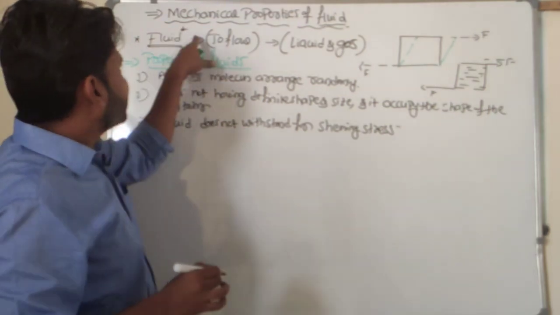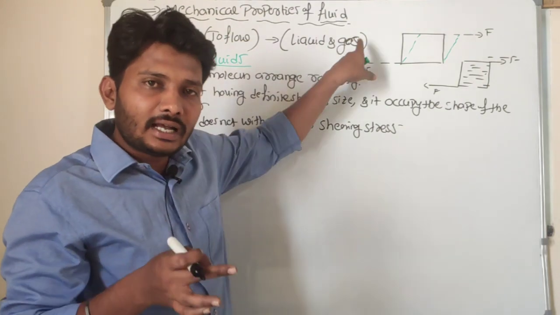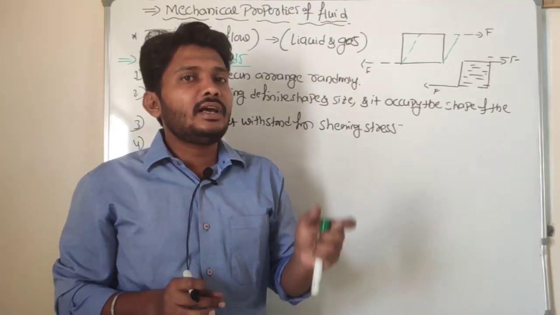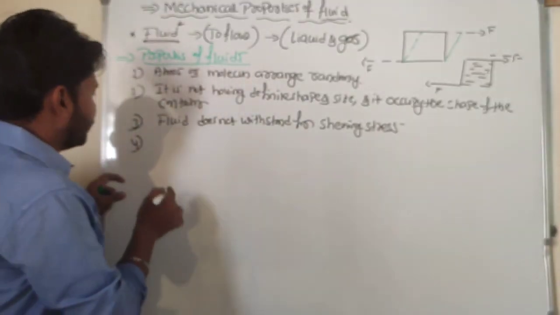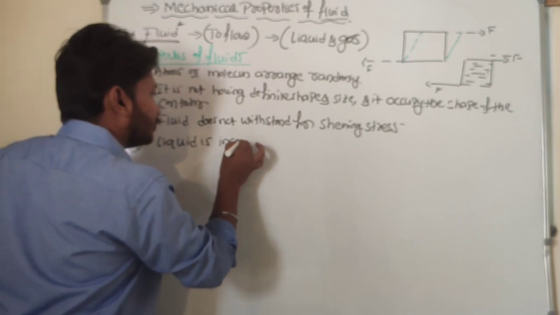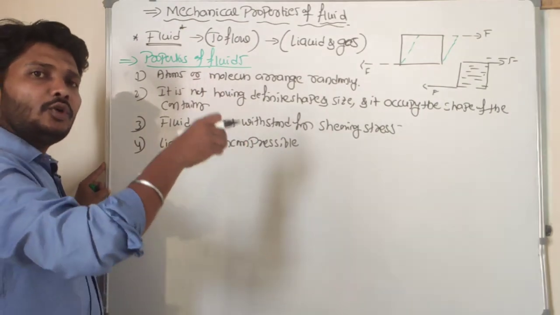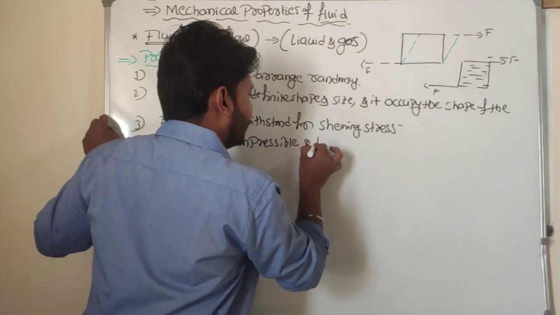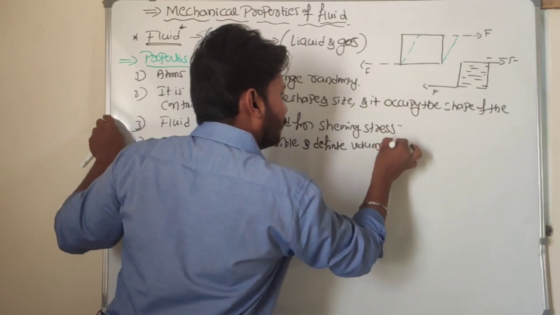For example, while discussing the concept of fluid, I said that fluid consists of both liquid as well as gas. Then what's the difference between liquid and gas here? In the case of liquid, it is incompressible, we can consider. We are unable to compress a liquid. Liquid is incompressible, but when you pour the liquid into a container, the liquid occupies a definite volume. Liquid is incompressible and has a definite volume here.